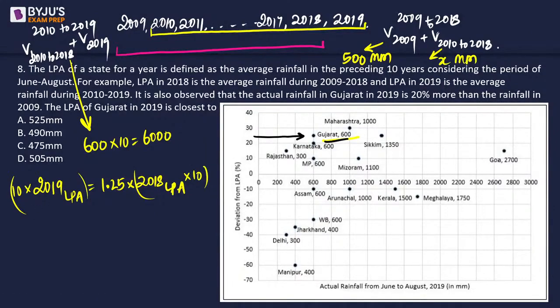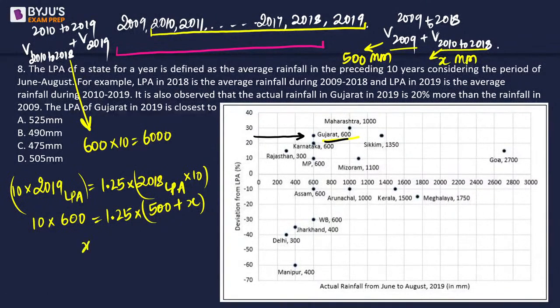Now, if you see 2019 का LPA value is 10 into 600, and 2018 का is 500 plus x, right? X being इसका sum and 2009 का is this sum. This is 1.25 times of this.